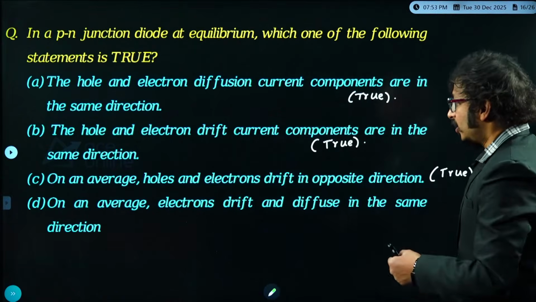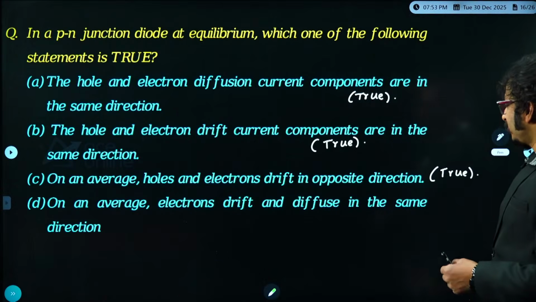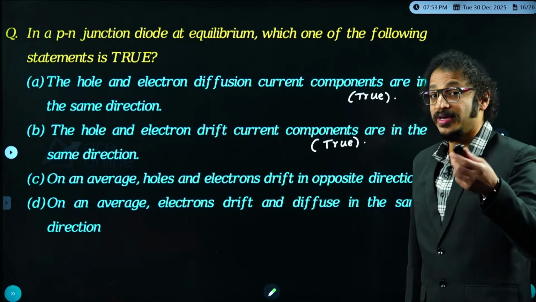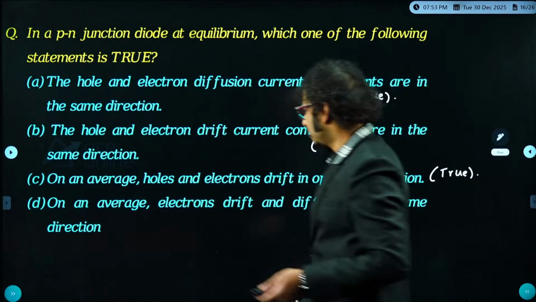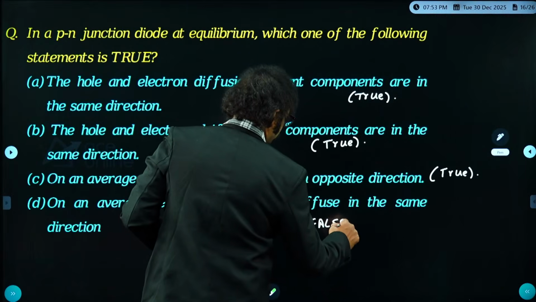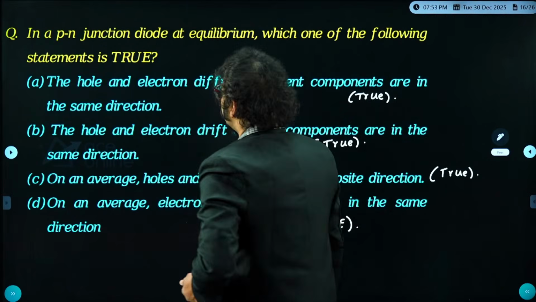Last but not least, on an average, electrons drift and diffuse in the same direction. No, that is wrong, because drift should balance diffusion. Absolutely wrong. Am I right here? So this is false.